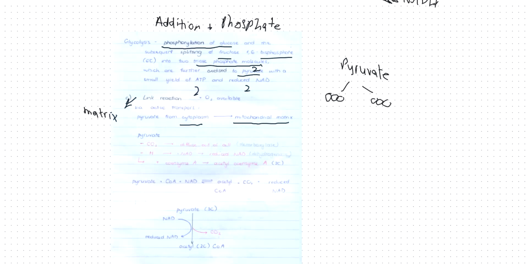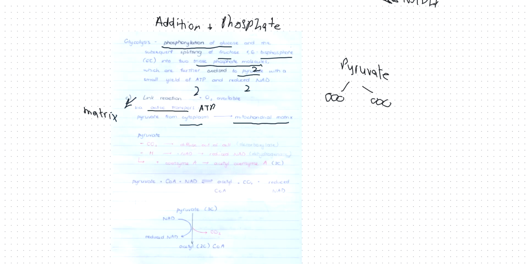So pyruvate will go into the matrix via active transport. This active transport will require ATP, because active transport needs energy. So pyruvate goes from cytoplasm to mitochondrial matrix. And what does pyruvate become now?